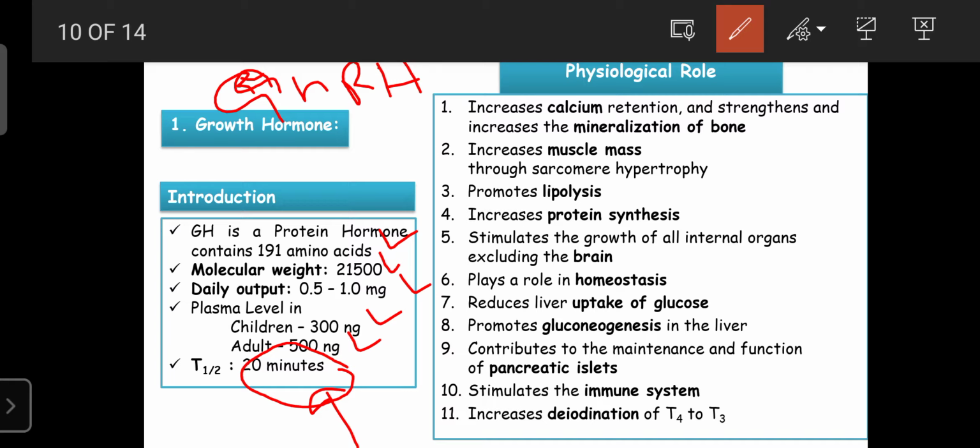And growth hormone is released from the somatotropes by a certain feedback mechanism, and those feedback mechanisms are mainly categorized into two categories.